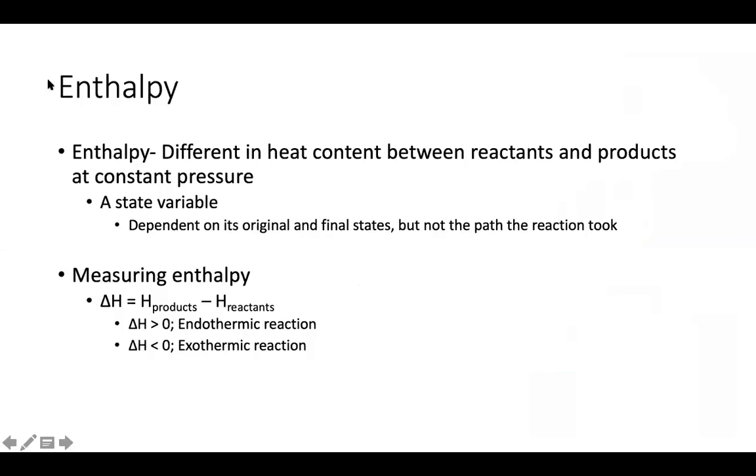Enthalpy. So enthalpy is the difference in heat content between reactants and products at constant pressure, right? So again, I would definitely note that it's a difference in heat content, that it's at constant pressure, and definitely note it's a state variable, and that state variables do not depend on the path taken. It just depends on our initial and final conditions. Okay, and if we wanted to calculate the change in enthalpy for a reaction, it is equal to the sum of the enthalpy of our products minus the sum of the enthalpy of our reactants. And if delta H for a reaction is positive, it's an endothermic reaction. If delta H is negative, it's an exothermic reaction.